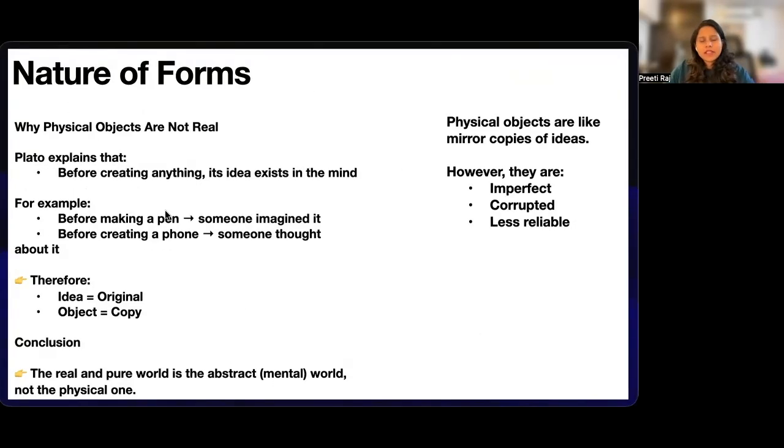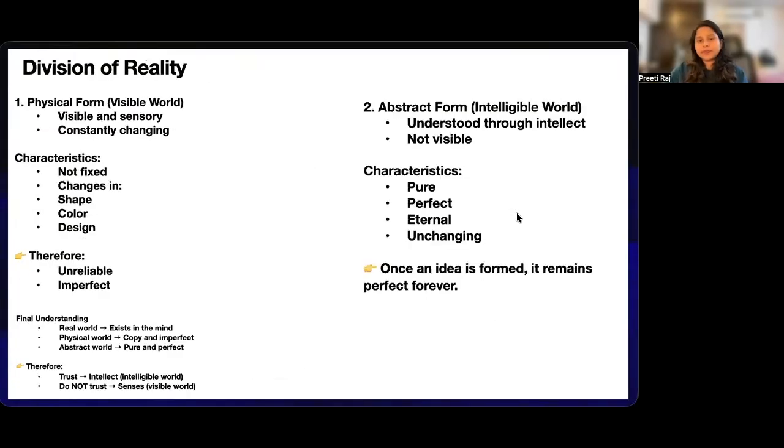I've written it down for you so that there is no confusion. You can just read it by yourself. The same examples: before making a pen, someone would have imagined it. Before creating a phone, someone would have thought of it. That idea that the person had was the original thing, and the object they made in front of them is a copy of the idea they had. So physical objects are like mirror copies of the idea. However, they are imperfect, they are corrupted, and they are less reliable.